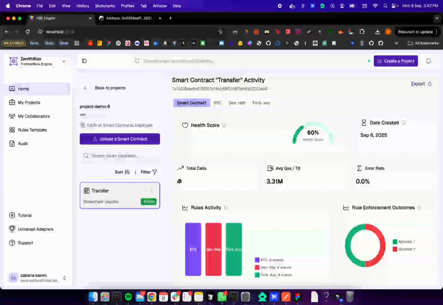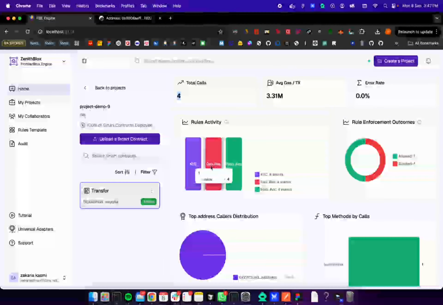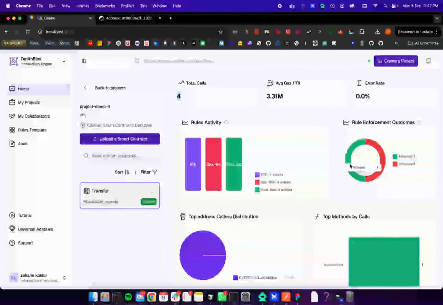And now we have more total calls. We have 4 calls. We have also more events that have been triggered, and one allowed for the KYC has been allowed.